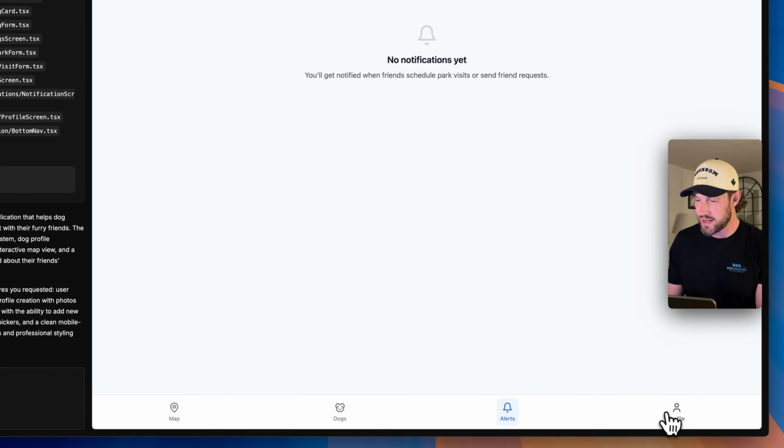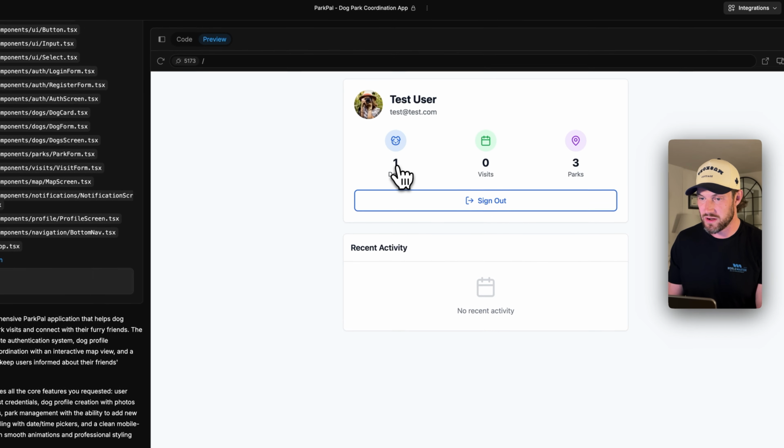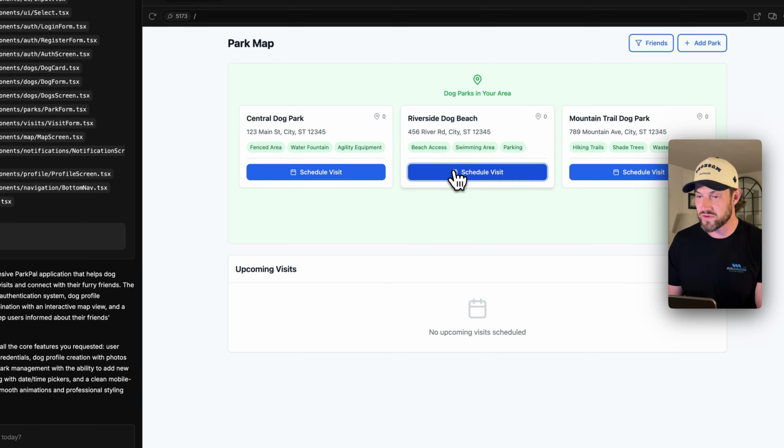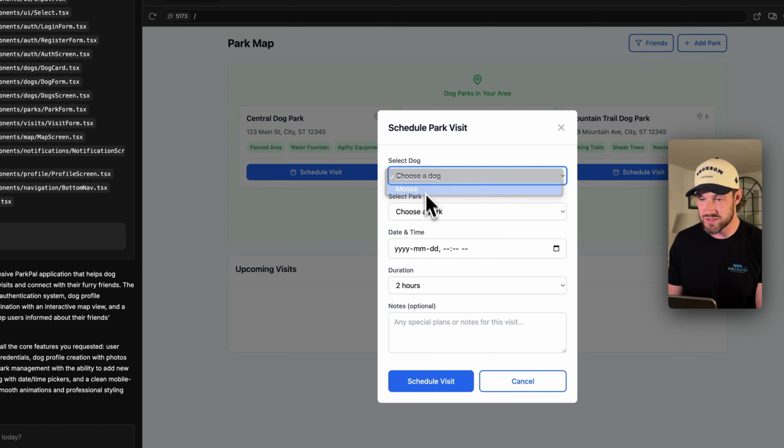But alerts, nothing yet. Profile, that's cool. We have 1 dog. So this is really good. This is actually very good. Let's schedule Riverside Dog Beach. We're going to say Moose is going to want to go to, no, we wanted to say Riverside.